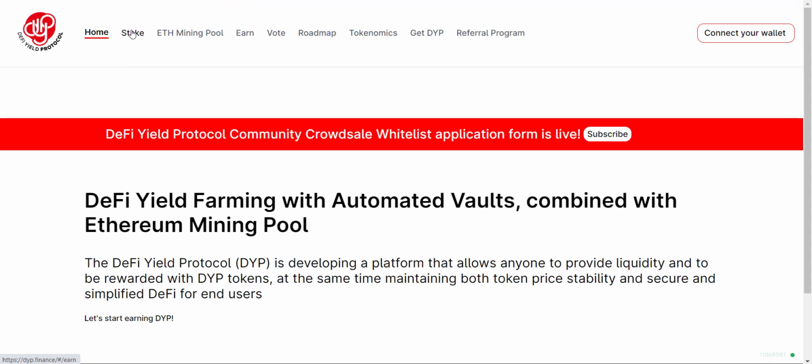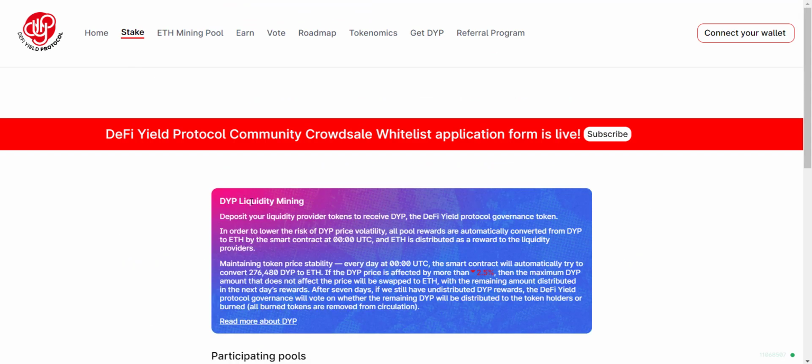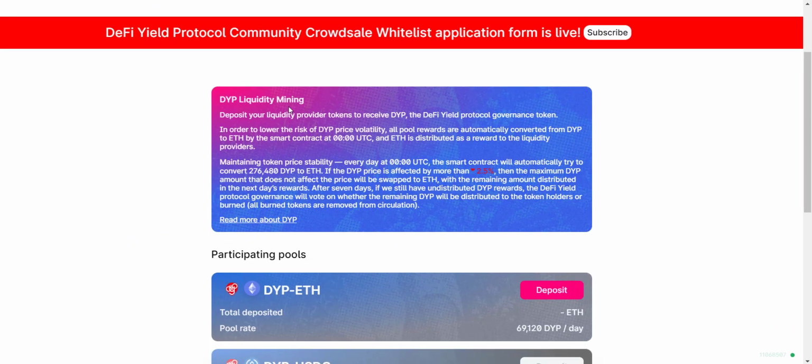Here you will get the stake option. If you click on this, you will see it is written DYP liquidity mining. Deposit your liquidity provider tokens to receive DYP, the DeFi Yield Protocol governance token. In order to lower the risk of DYP price volatility, all pool rewards are automatically converted from DYP to ETH by the smart contract at 00 UTC, and ETH is distributed as a reward to the liquidity provider.